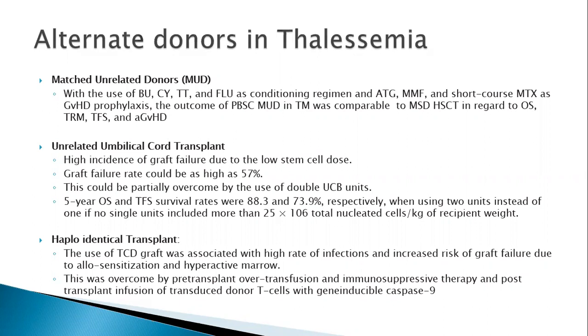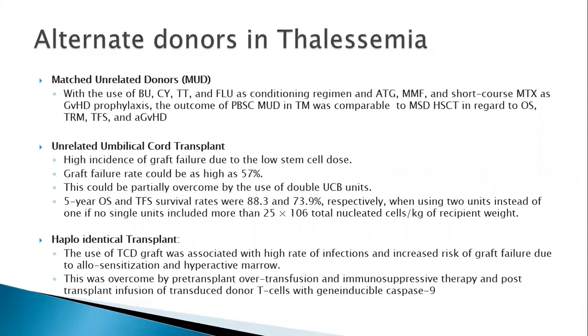So sometimes this can be overcome by a pre-transplant over-transfusion and immunosuppressive therapy. But however, it's still more of an investigational thing. Most of the time, these patients give us sufficient time to look for a donor, unlike malignant conditions where the risk of disease relapse and death due to leukemia gives you limited time to find a donor.